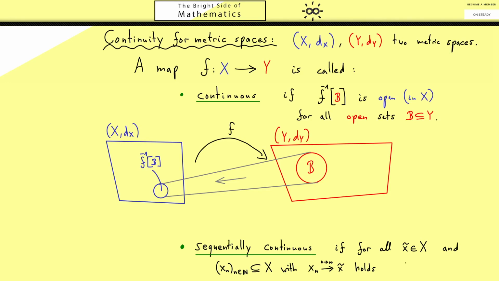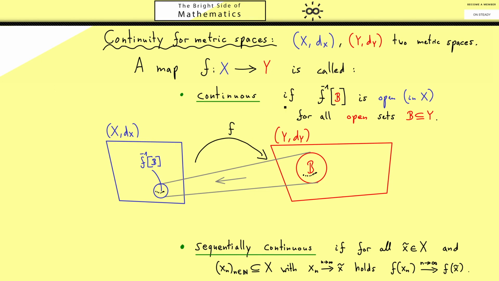And then it should hold that the new sequence f(x_n) is convergent to f(x tilde). In other words, every convergent sequence on the left hand side gets translated into a convergent sequence on the right hand side. You might already guess, for us it might be easier to work with the notion sequentially continuous because we just have to deal with sequences there.